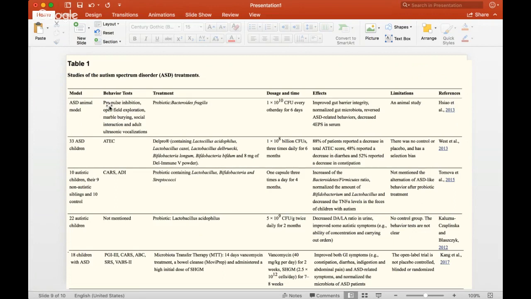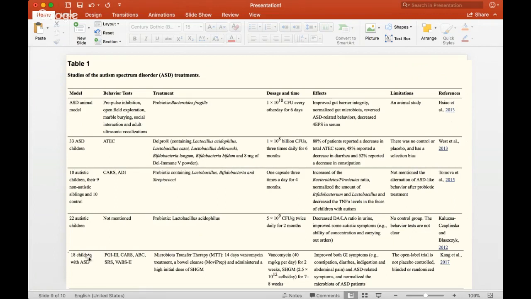So these are rats that display autism spectrum disorder. They were given a probiotic, and they improved gut barrier integrity, normalized gut microbiota, and reversed autism spectrum disorder related behaviors. Now that's interesting. They reversed the behaviors that the rats displayed in regards to autism spectrum disorder. That's incredible. And this treatment was done in 2013, so obviously it's very recent.